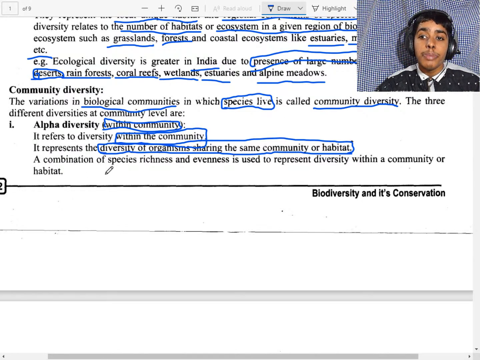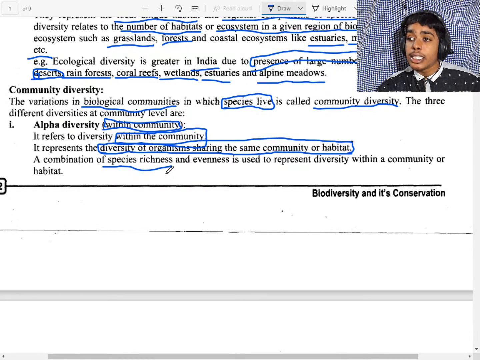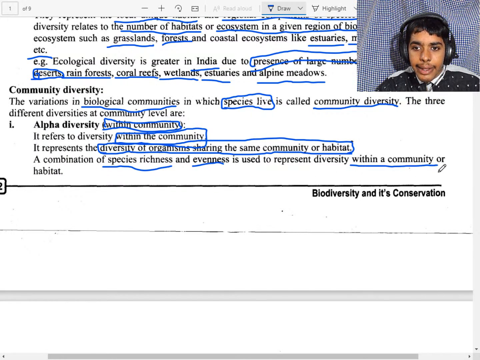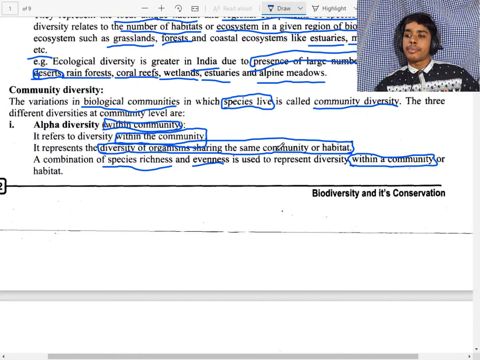It is a combination of species richness and evenness. That means in a community, what are the species richness and what is the evenness, meaning how many animals and how many plants, and how they interact with the environment. It represents within a community. So look here, it is within a community.